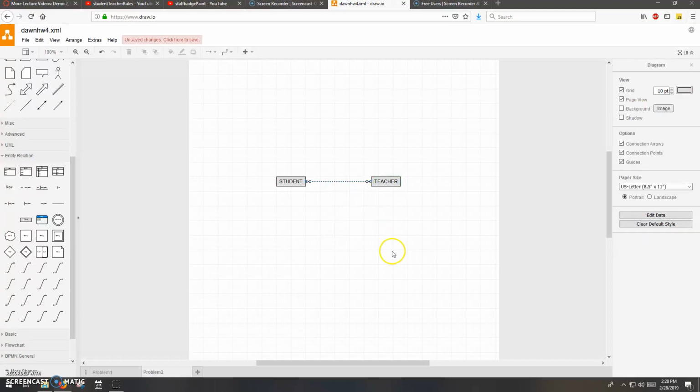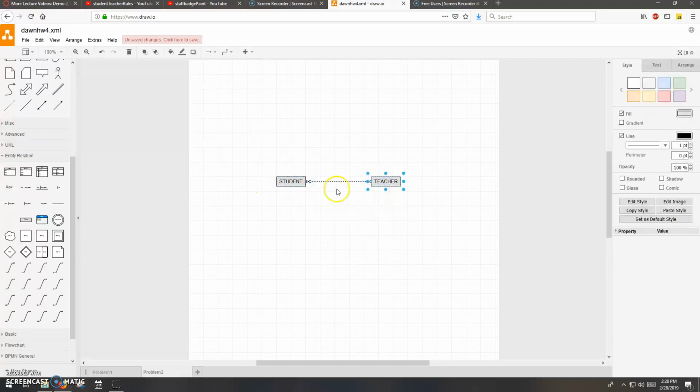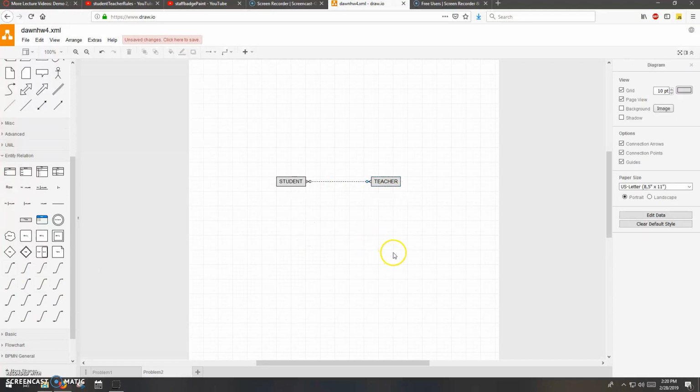So you can see it's a pretty easy, straightforward tool. Eventually our diagrams will get a little more complicated, and we'll use some of these other ones, but for the next few weeks at least, this is all you need, just the plain rectangles and the line tools. Okay, again, the hard part is sorting out the cardinalities and the planning ahead.